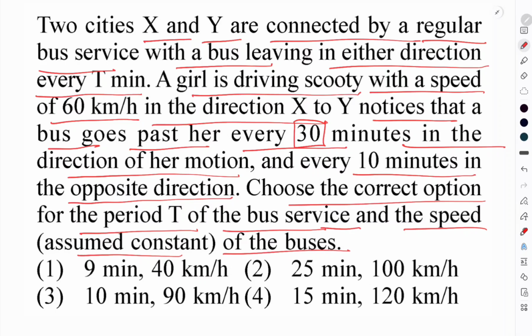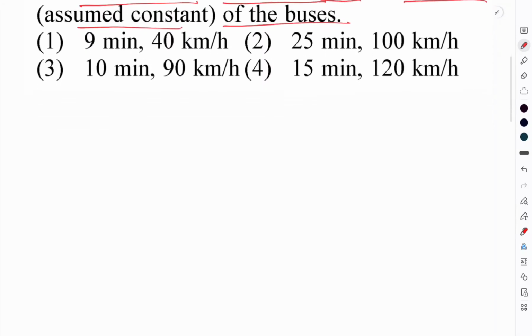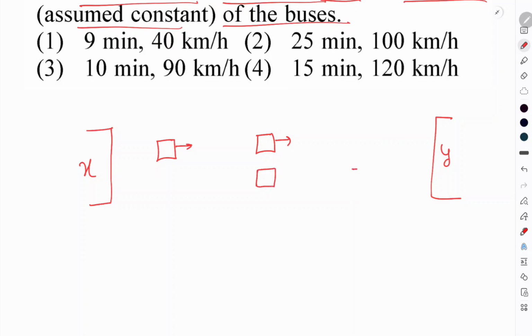So let us see how we can solve this question. Here it is city X and here it is city Y. There is this bus and one more bus, and these two buses are going from X to Y. Here is one more bus and the next bus, and these two are going from Y to X. The gap between the buses will be constant, because the speed of the buses is constant.